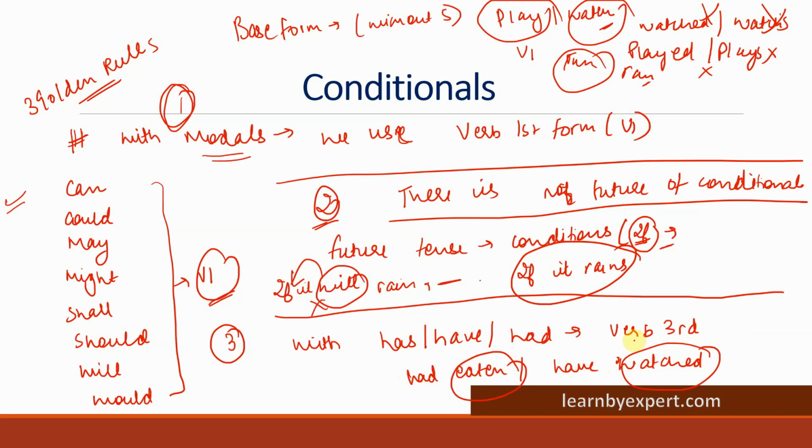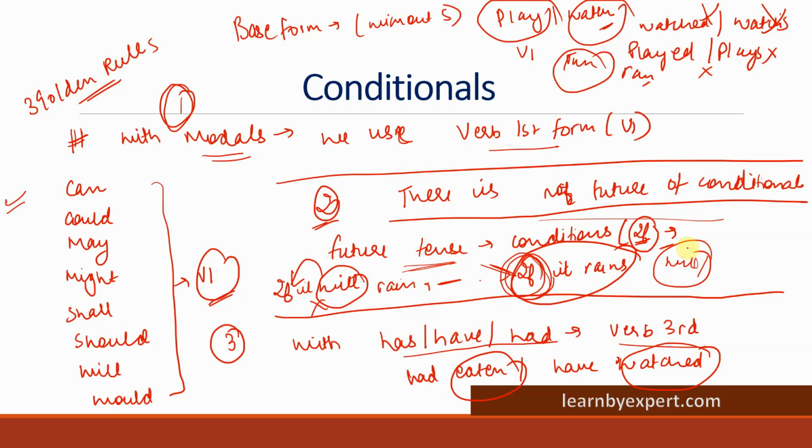Clear? So please remember these golden rules. With modals, we will always use verb first form. With has, have, had, we will use verb third form. And there is no future of conditional. That means we will not use future tense with conditions. That means if the sentence contains this particular if, we will not use will. Okay. I hope this is clear.